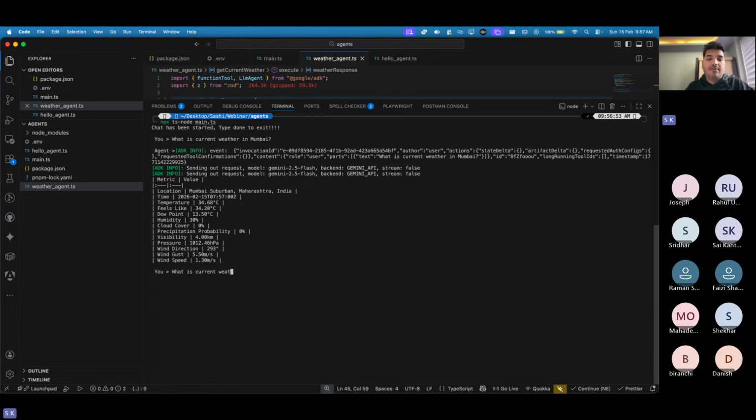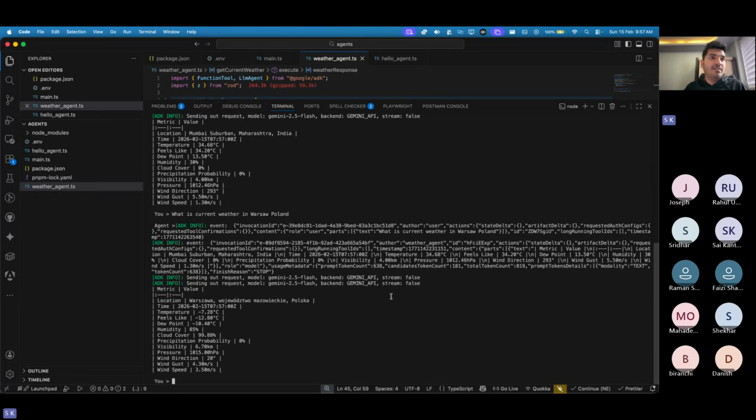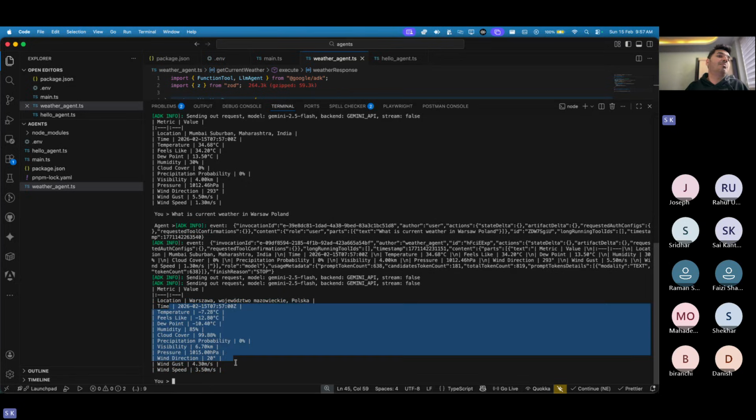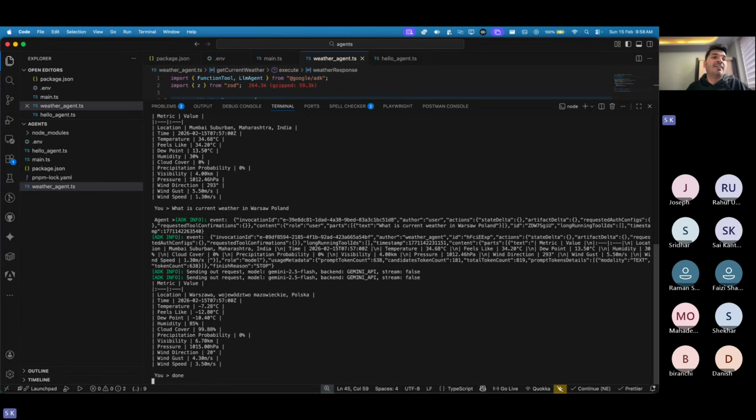Current weather in Warsaw. Okay, let's wait. It does something. Can you see? Warsaw, Pulashka, whatever the region it got, and it is able to give you some temperature. This is all coming from the API, right? So this is the API. Based on whether the API has that data or not, it chooses whether I get those responses or not. And yeah, that's pretty much it.